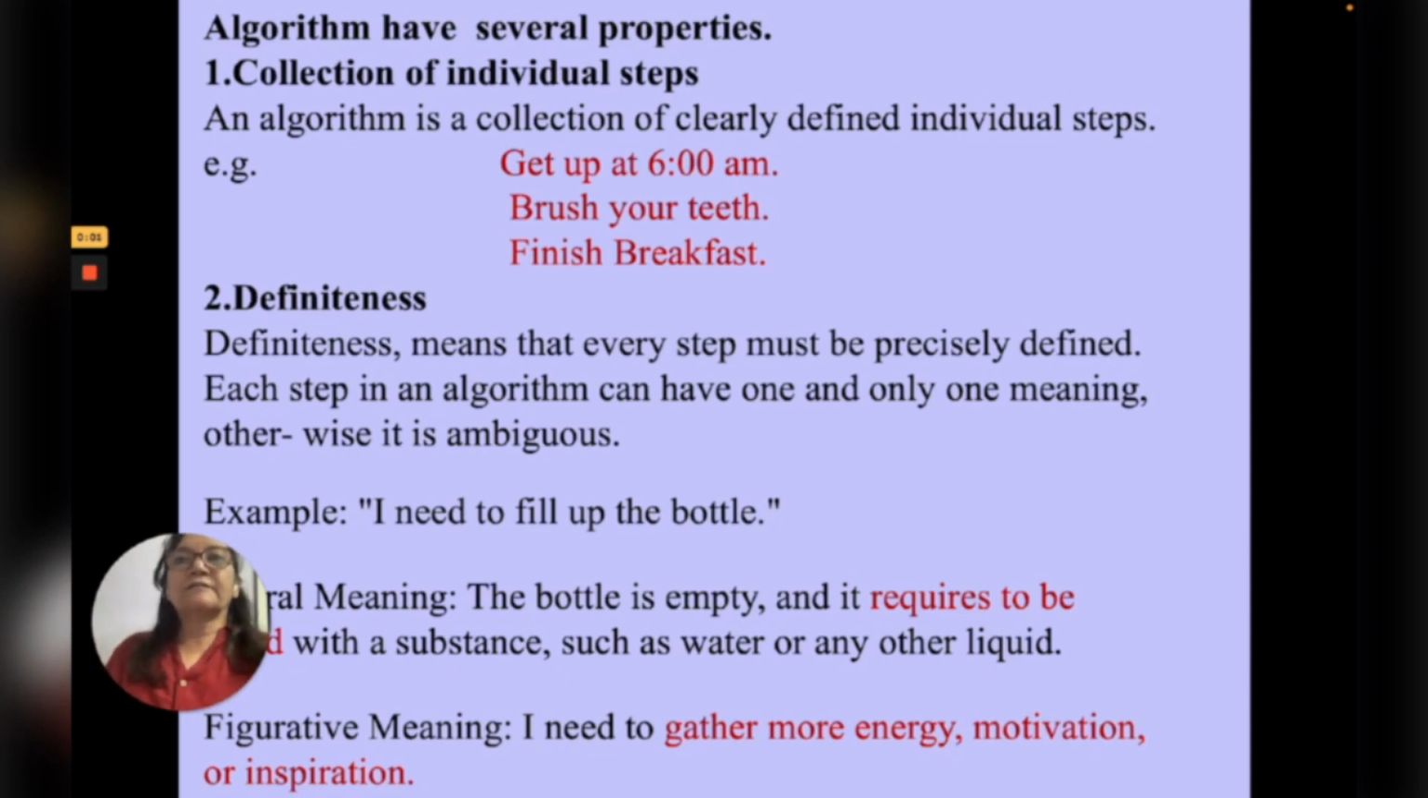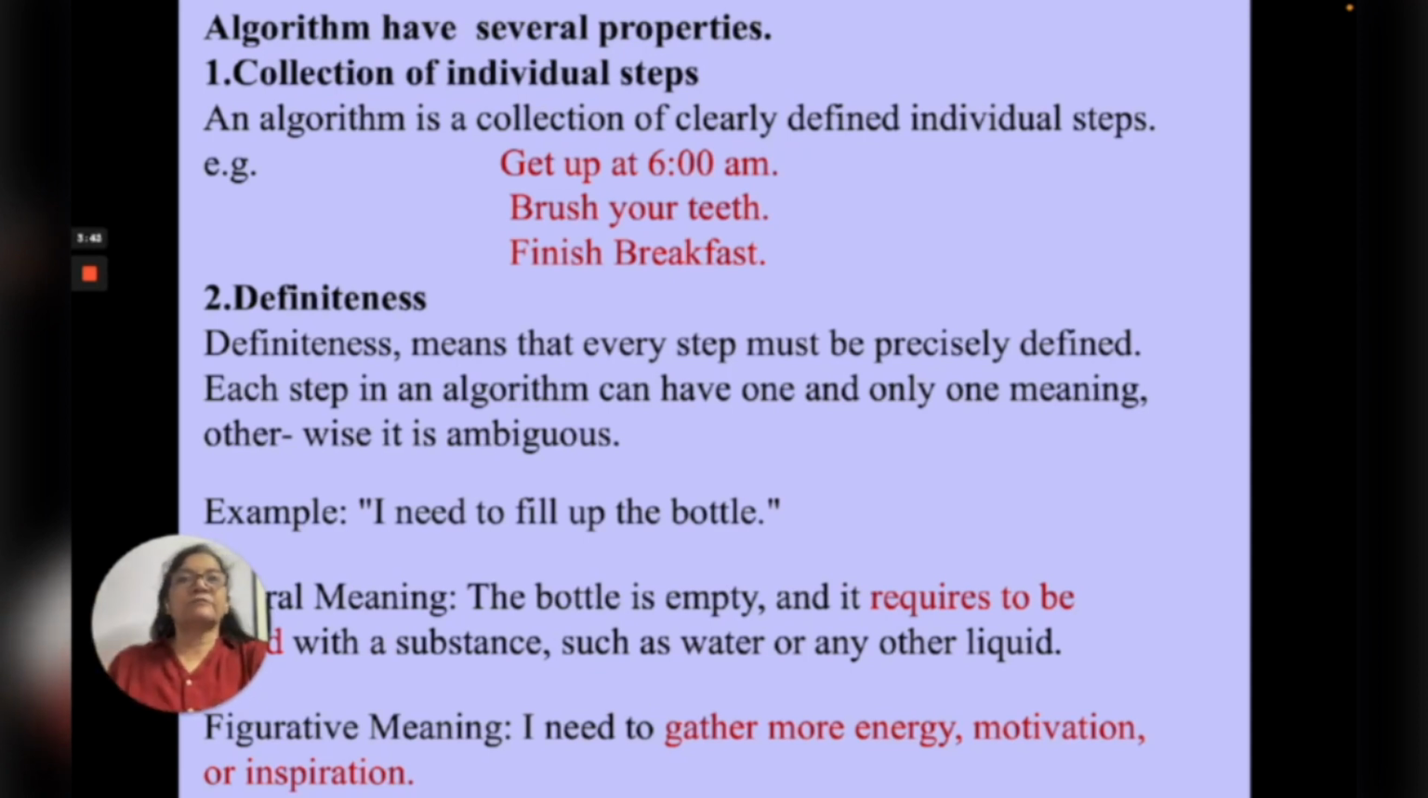Second property is definiteness. Definiteness means that every step must be precisely defined. Each step in an algorithm can have one and only one meaning. Otherwise, it is ambiguous. For example, I need to fill up the bottle. The literal meaning of this is the bottle is empty and it should be filled with water or any other liquid. But the figurative meaning can be I need to gather more energy, motivation, or inspiration.